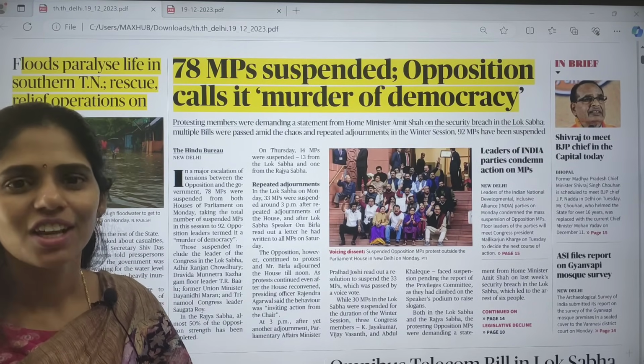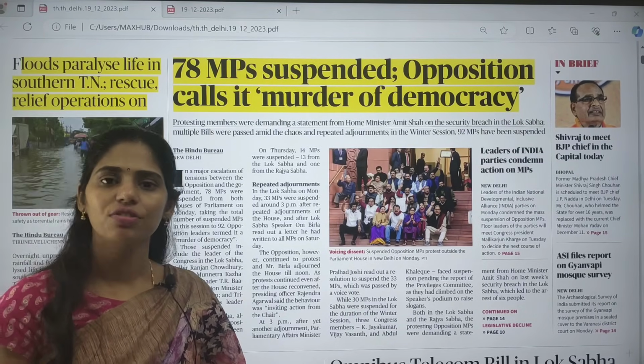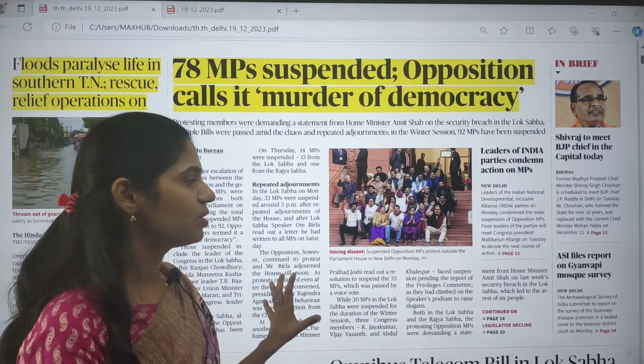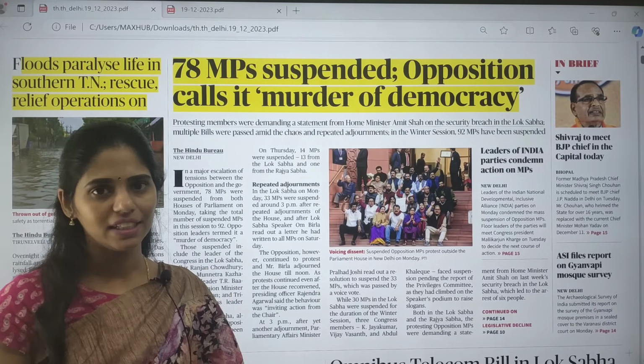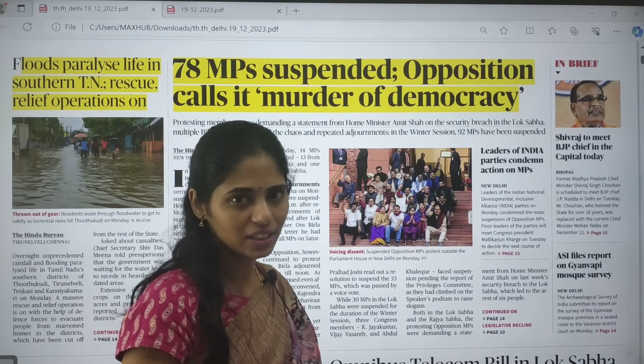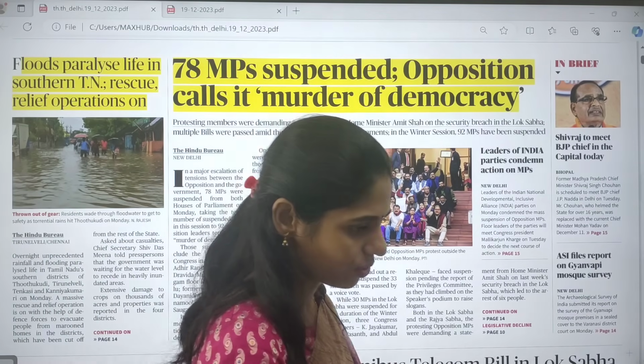Today in this session, we are going to see current affairs of 19th December 2023. So first of all, we are going to take a PDF of Delhi edition of The Hindu and we are going to point out which are the articles relevant from our examination point of view.